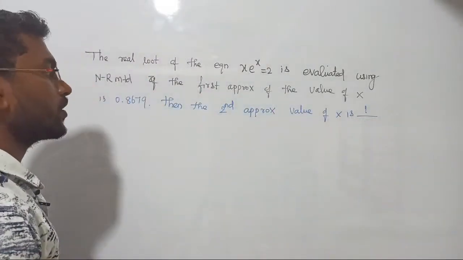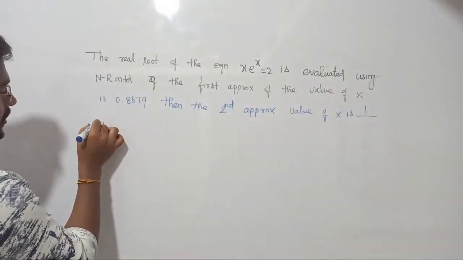That is the question. The second approximate value of x is dash, right? So we are just looking for the solution.